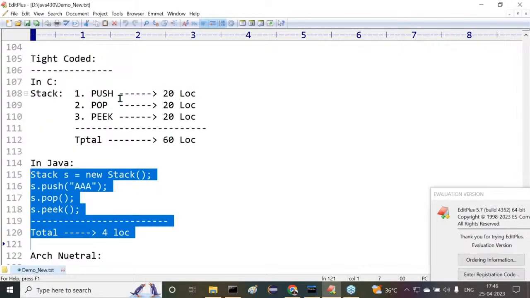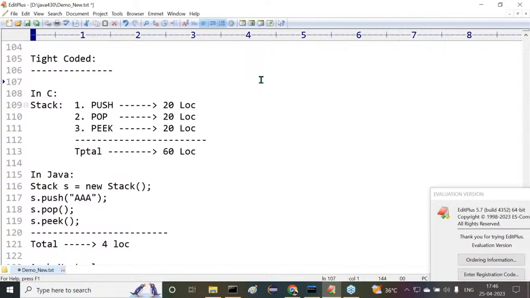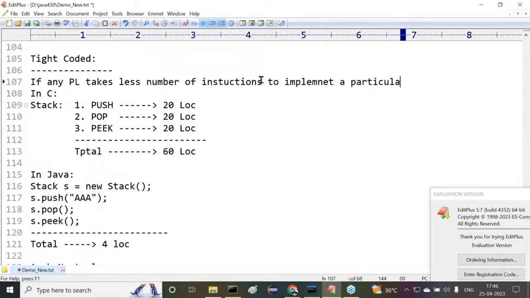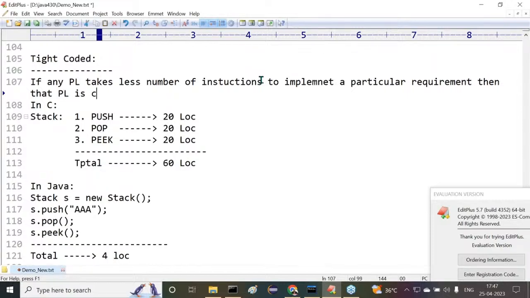Now the point is what? If any programming language takes a smaller number of instructions to implement a particular requirement, to provide the coding part for a particular requirement, then that programming language is called a tight coded programming language.